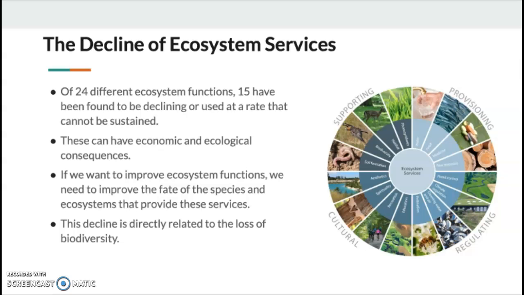There's been a direct relationship with the loss of biodiversity and a loss of ecosystem services.